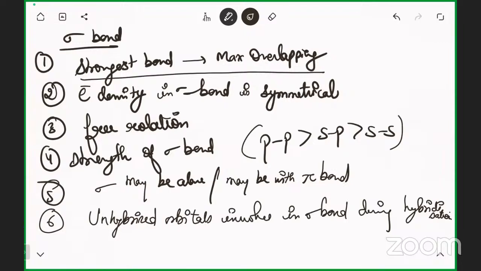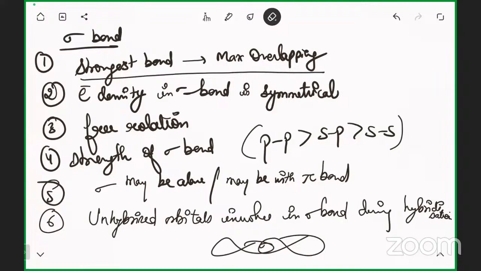In the case of sigma, the extent of overlapping in the case of PP is this condition. So this is a sigma bond, and in this condition the strength is maximum. This is because the extent of overlapping of the PP orbital is maximum.